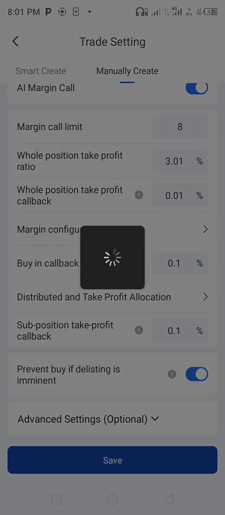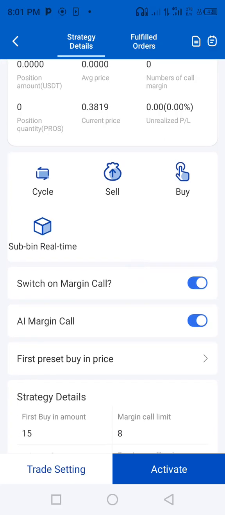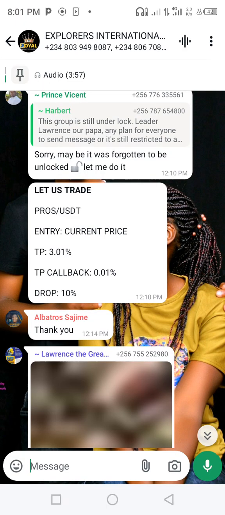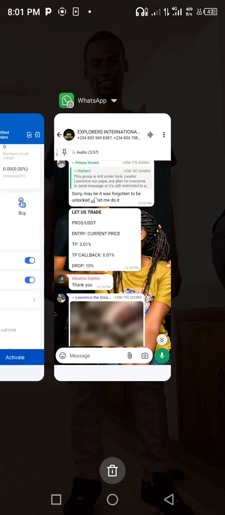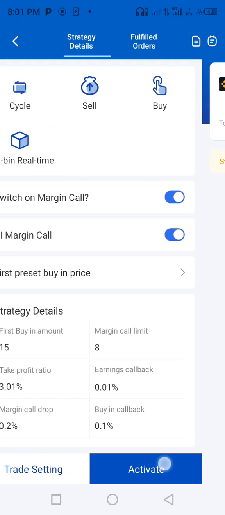You say sure, save, sure. Then they have said the entry is the current price. So if it is the current price, you just come here and press activate immediately.